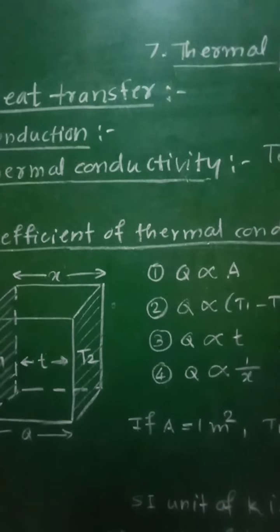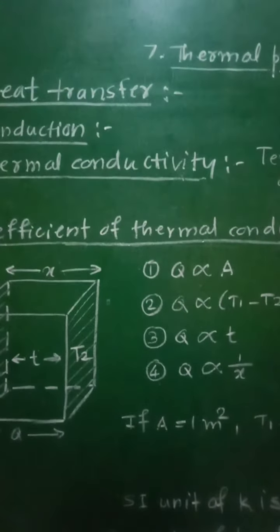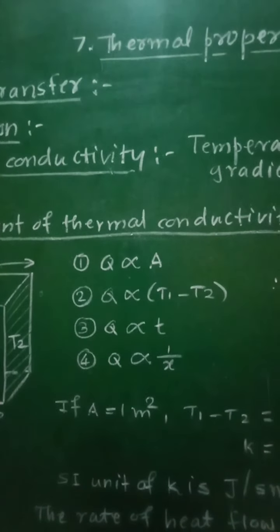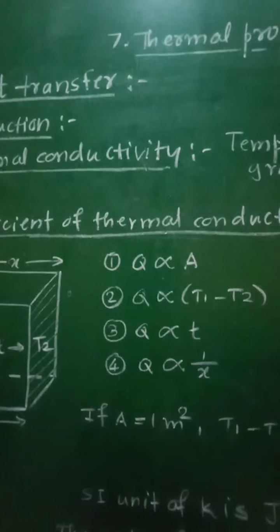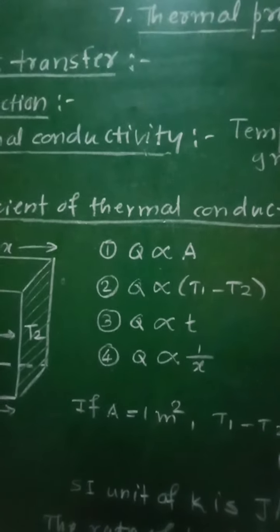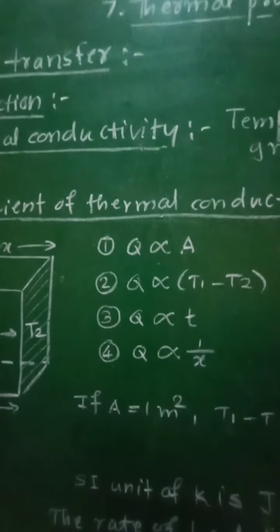Now when the rod is heated, again we will consider the example of that rod. When that rod is heated, then the temperature of every section of the rod is not the same during the conduction of heat.